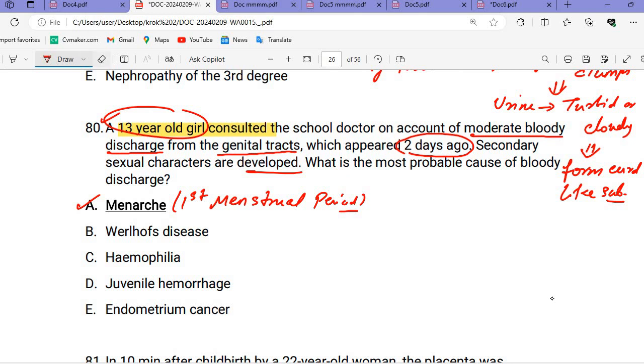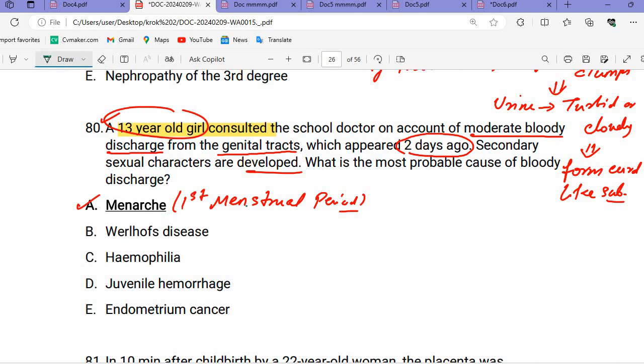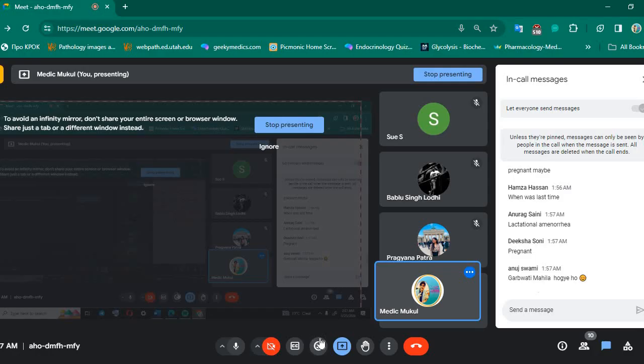What is the other name of Werlhof disease? Can anyone tell me the other name of Werlhof disease? Who left the meeting?